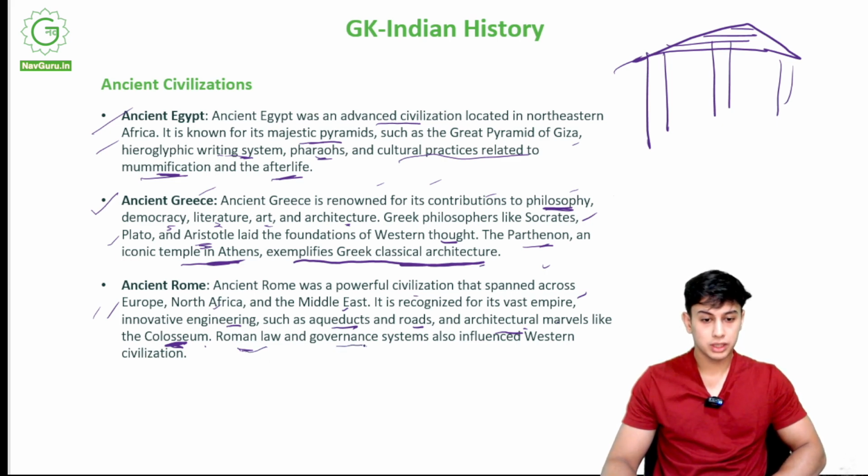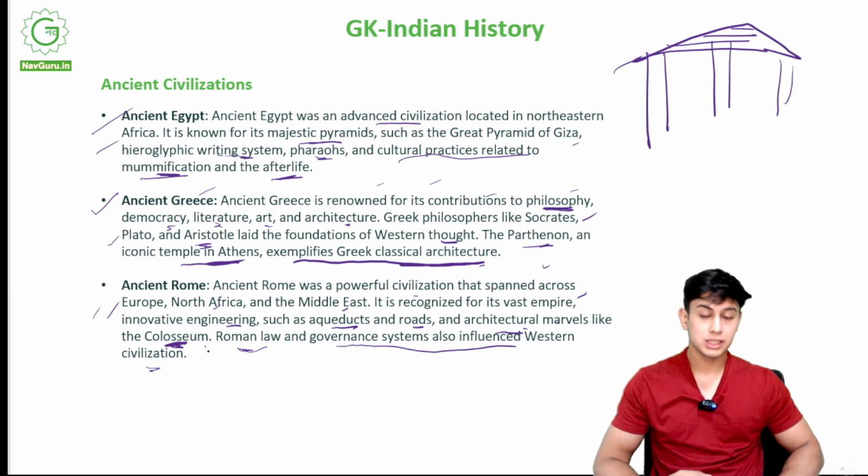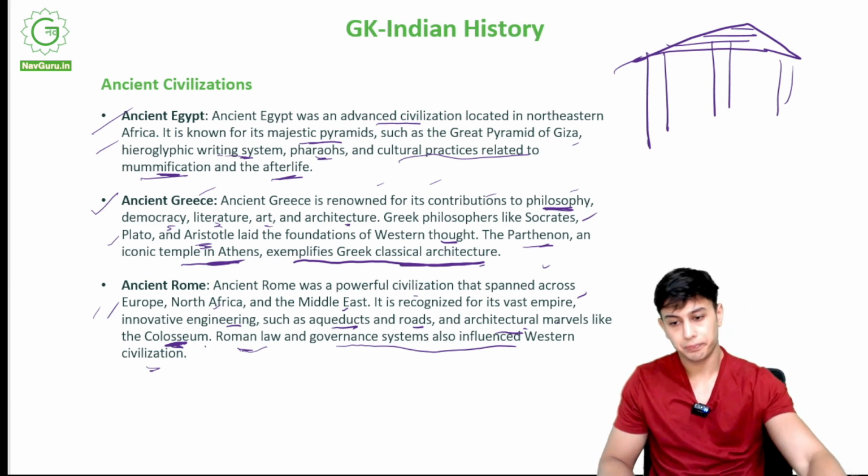Roman law and governance systems also influenced Western civilization. The Roman law, right? Roman systems, their governance was very famous because they were managing such a vast empire.